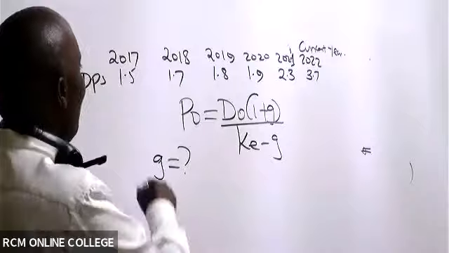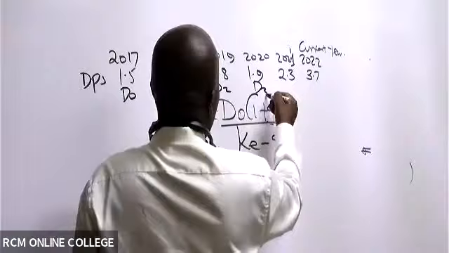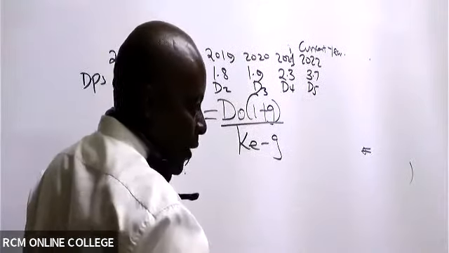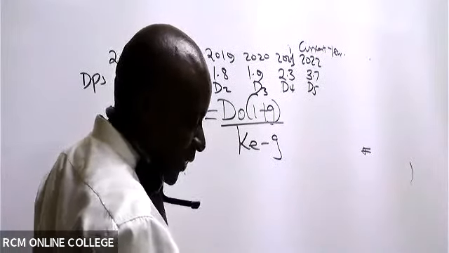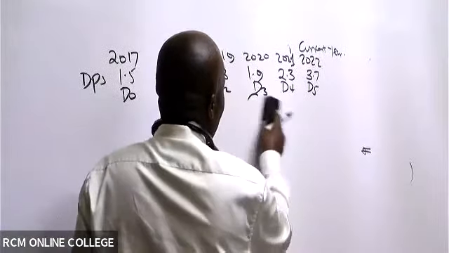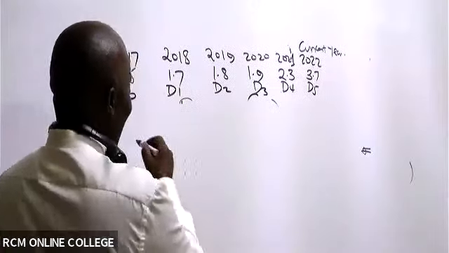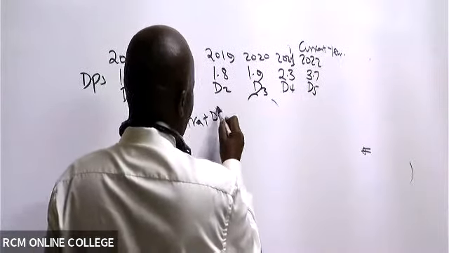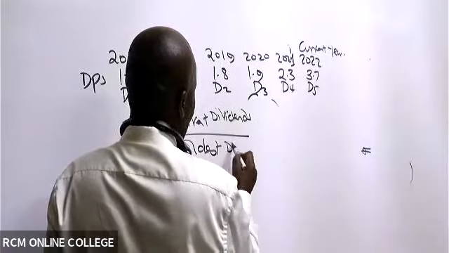All right. So remember the oldest will be our D0, our D1, our D2, our D3, our D4, and then we have D5, isn't it? We shall overcome. So is there somebody who is able to remind us the formula for getting growth rate? Growth rate, anybody? Yeah, we said growth rate will be the current dividends all over the very oldest dividends.